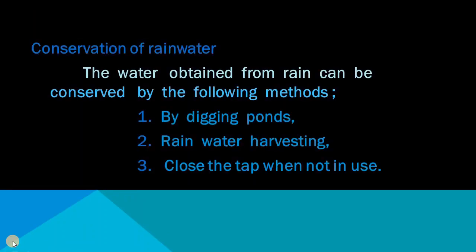Conservation of rainwater. The water obtained from rain can be conserved by the following methods. By digging ponds, rainwater harvesting, and closing the taps when not in use.